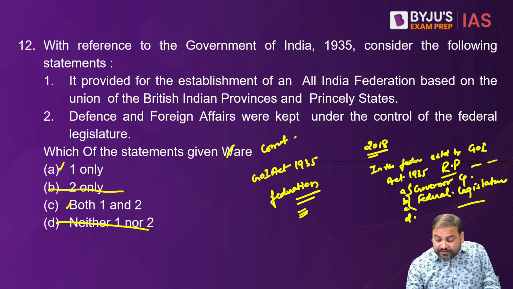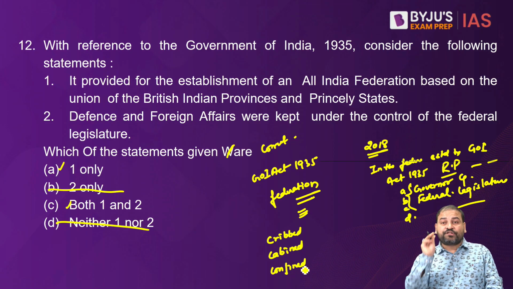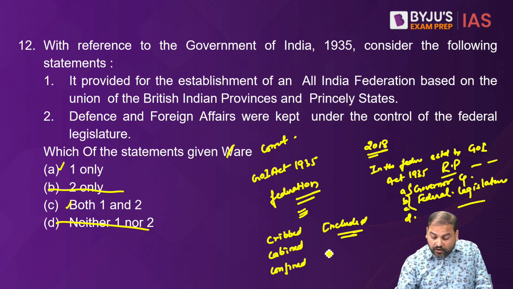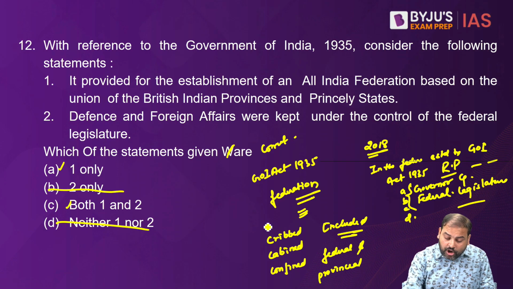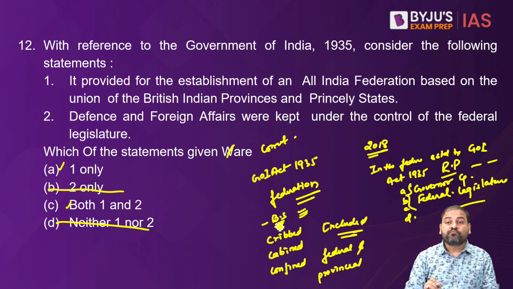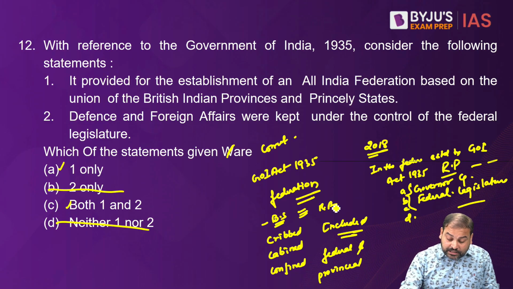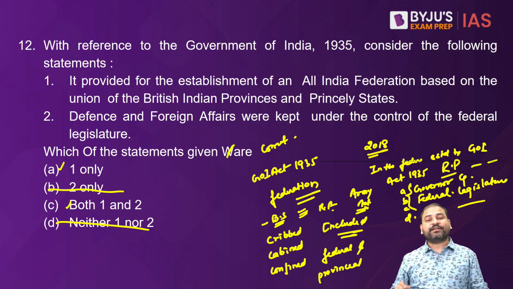The power of legislature was cribbed, cabined and confined. Certain subjects were specifically excluded from the purview and jurisdiction of federal and provincial legislature. What are those? Specifically laws that affected British sovereignty, or laws that affected the royal family, or matters that concerned the Army Act, Air Force Act, etc.